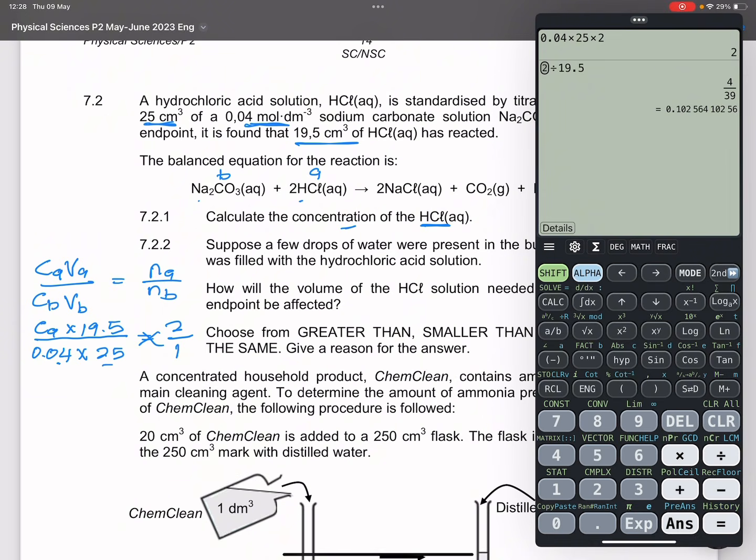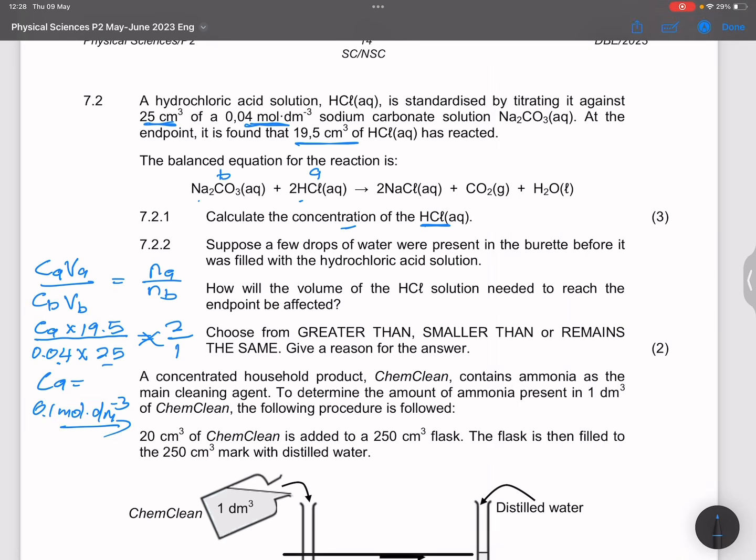So I get the concentration of the acid to be, let's just say, 0.1 moles per cubic decimeter. That is how we'll go about that question.